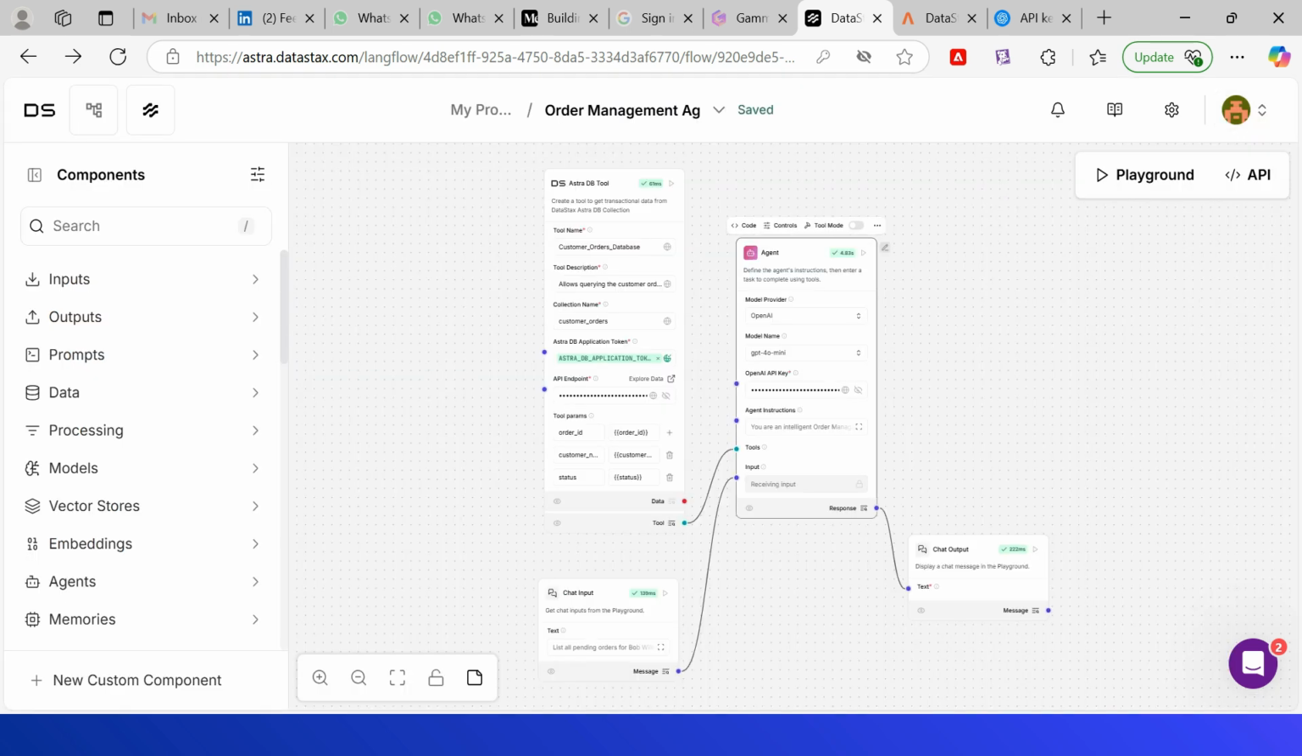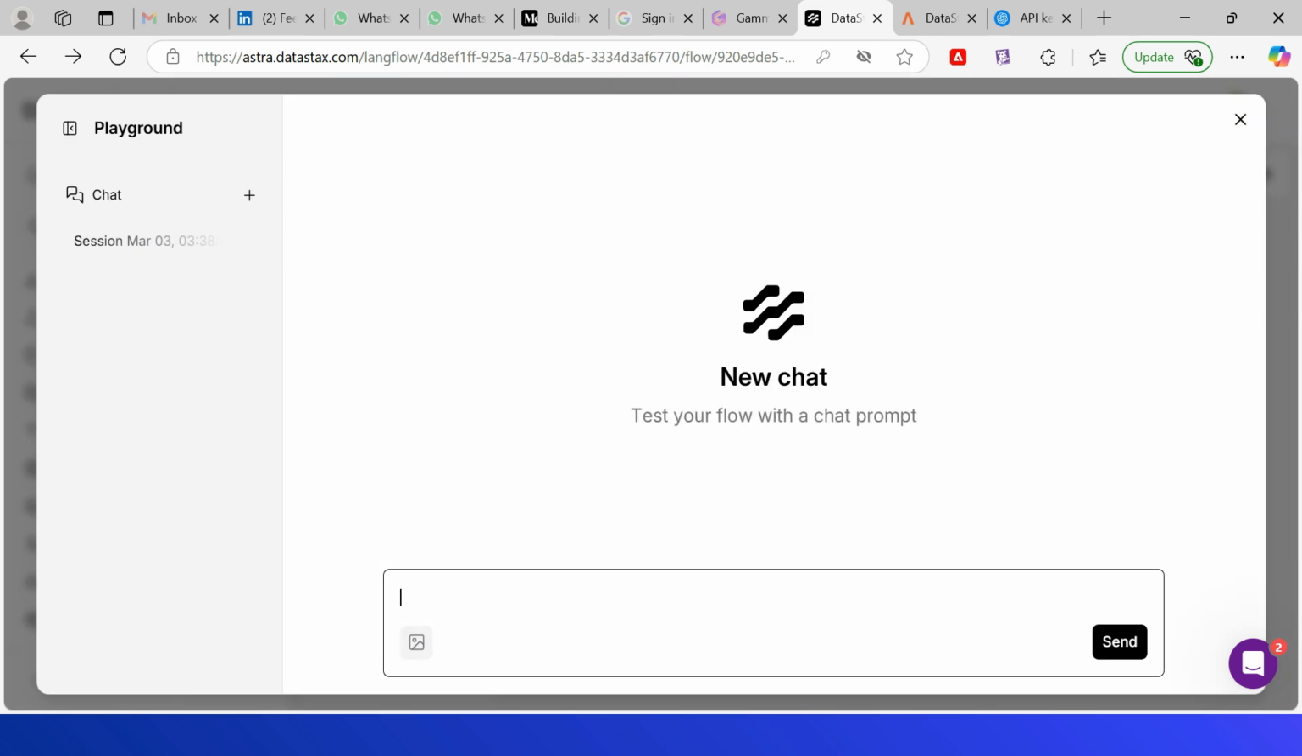Now the agent components are ready. Need to connect the workflow. Again, agent tool connected to AstraDB tool, chat input to the agent, output from the agent to the chat output. Now the workflow is ready. Let us quickly test. The API or the playground can be used. I am going to test through playground. Click on this. This is the query I am going to send.